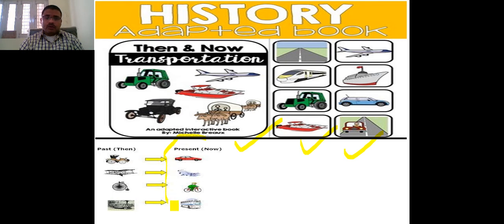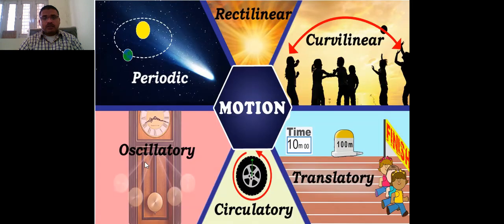Now these are the things which we use generally in our daily life nowadays, and these are the things which were basically used previously for conveyance purposes. So many different changes have occurred. Now when we talk about motion, different kinds of motions take place, like periodic motion, rectilinear motion, curvilinear motion, translatory motion, circulatory motion, and oscillatory motion.